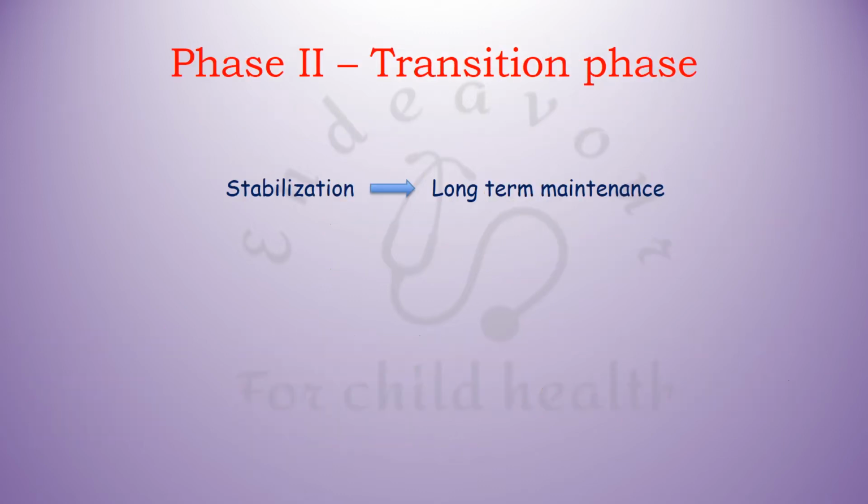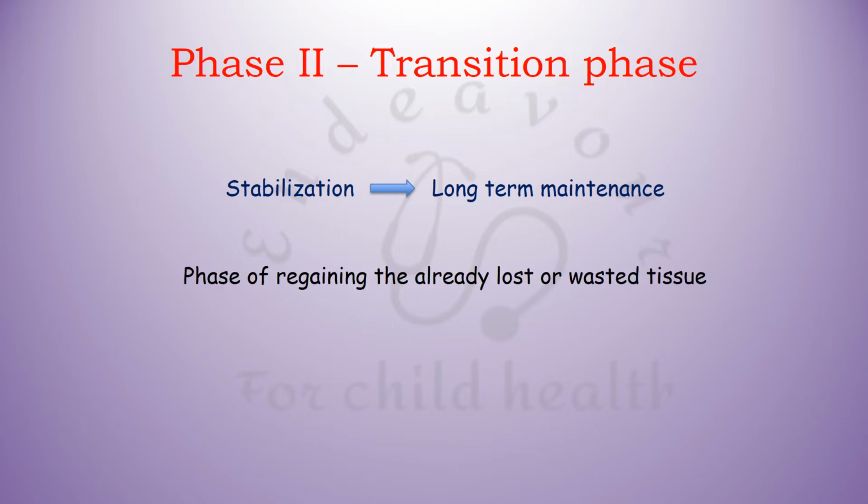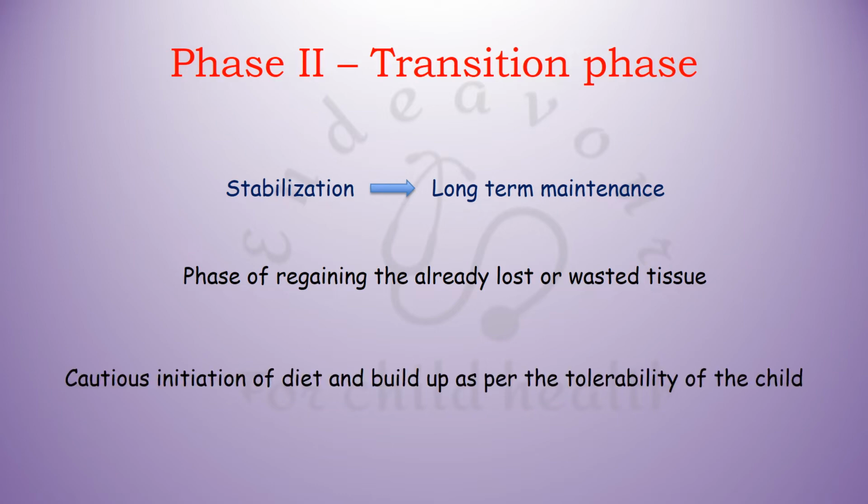The second phase is the transition phase. Here we are transitioning, that is moving from the phase of stabilization to the phase of long-term maintenance. It is the phase of regaining the already lost or wasted tissue, and it requires cautious initiation of diet and build up as per the tolerability of the child. See, we need to build up the diet cautiously because else the patient may land into refeeding syndrome or nutritional recovery syndrome.